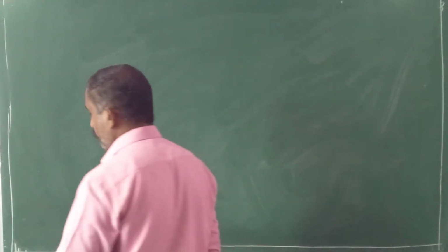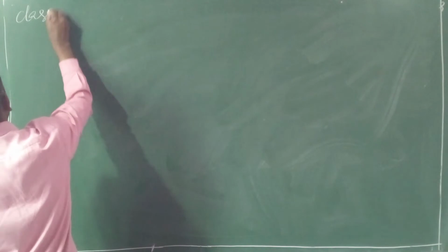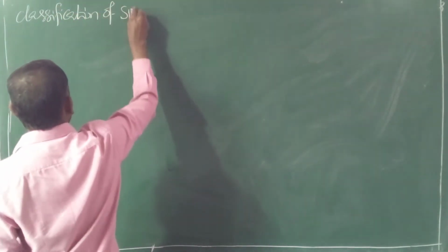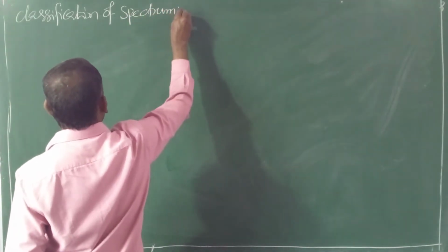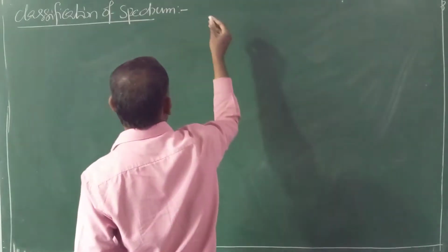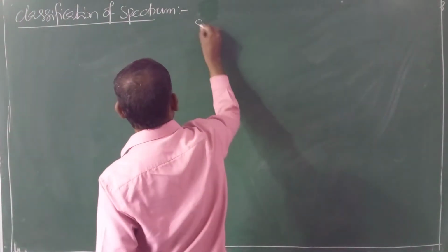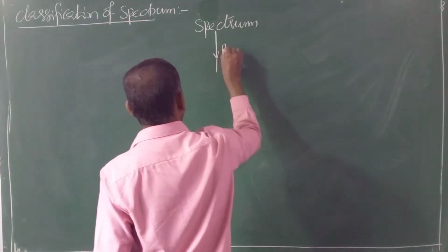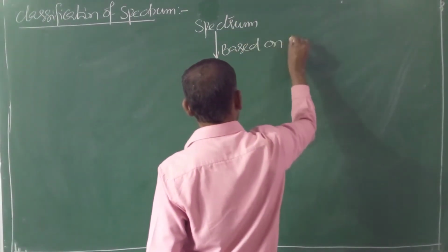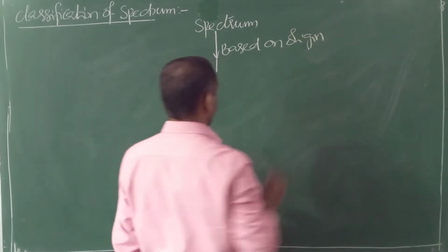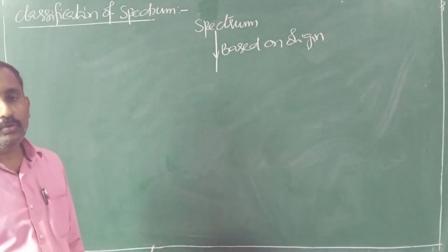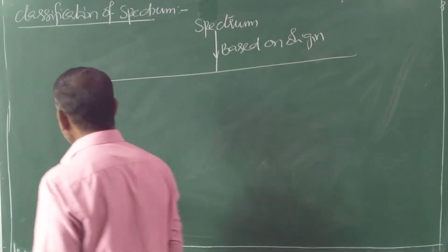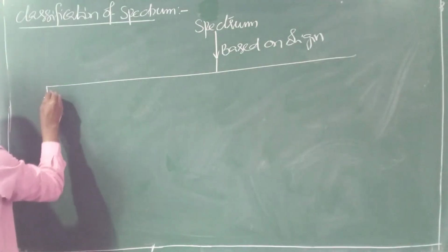Next, classification of spectrum. Complete theory. Classification of spectrum. Based on the origin, spectrum is broadly classified into two types.